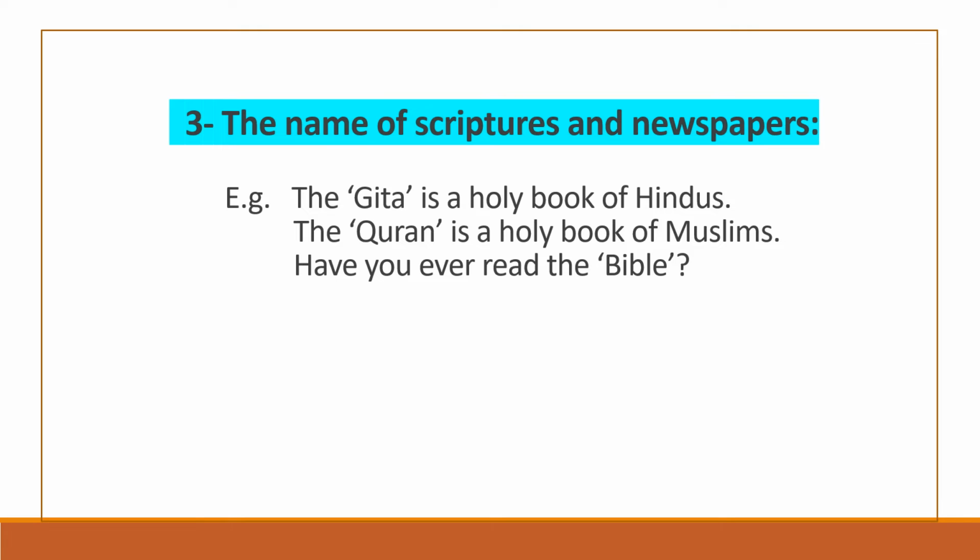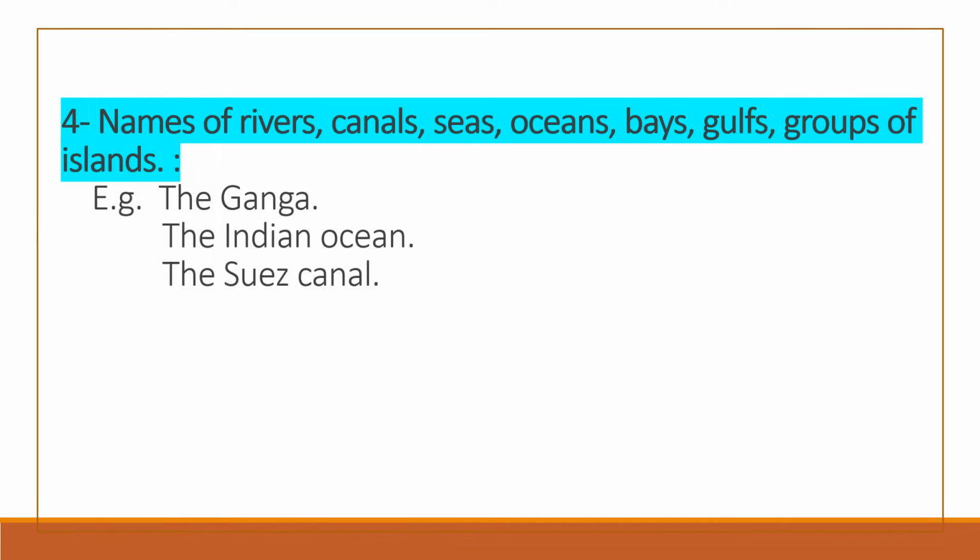Similarly, in the case of newspapers also, we have to write the before their names, like the Hindustan Times, the Hindu. The fourth point is we have to use the before the names of rivers, canals, seas, oceans, bays, gulfs, and groups of islands. So before their names we have to use the article the. For example, the Ganga, the Yamuna, the Indian Ocean, the Atlantic Ocean, the Arabian Sea, the Suez Canal, the Andaman and Nicobar Islands. So in this way we have to use the before their names.